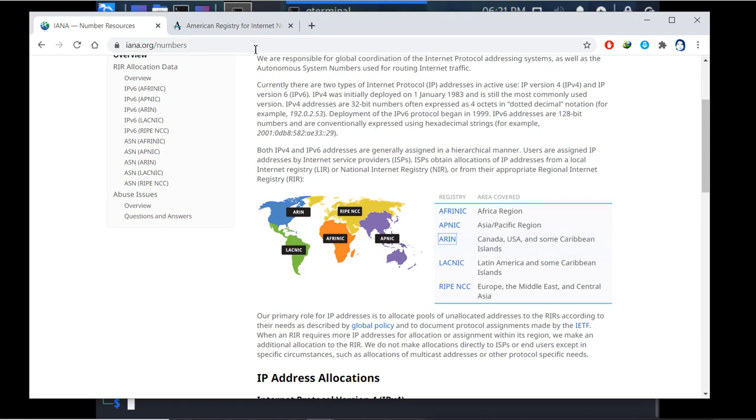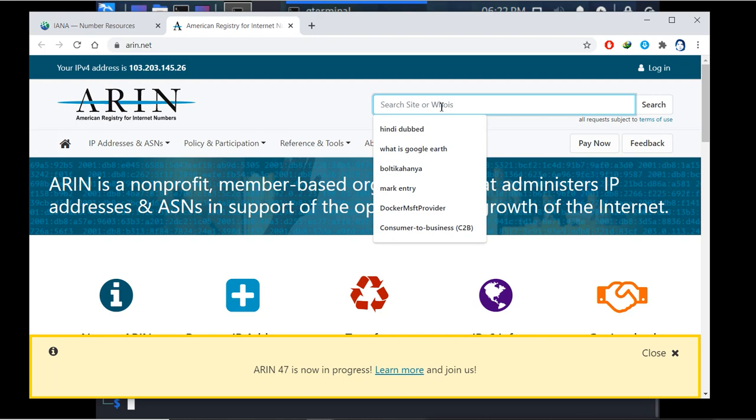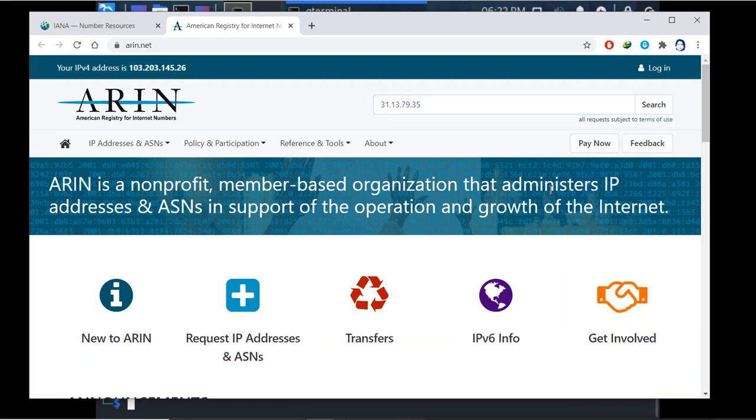Now here you have the search for the whois. You have the whois search option. Now here you will do what? You will paste the IP which you get from the pinging. So this is the IP we get when I ping facebook.com. Now I just want to know the whole range, whether they have the whole range or not. So I will search this IP.